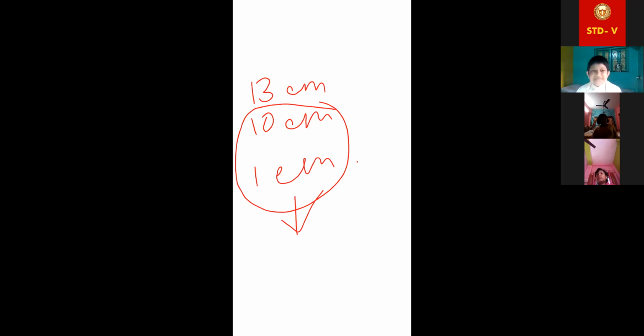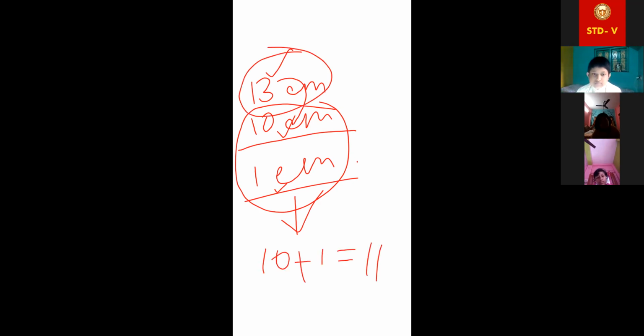Even though 13 is given first, then 10, then 1, don't do 10 plus 13. That is the shortcut rule: first take the lesser two sides. 10 plus 1 is 11, which is less than 13, so not possible. No need to do the other part. Is it clear?